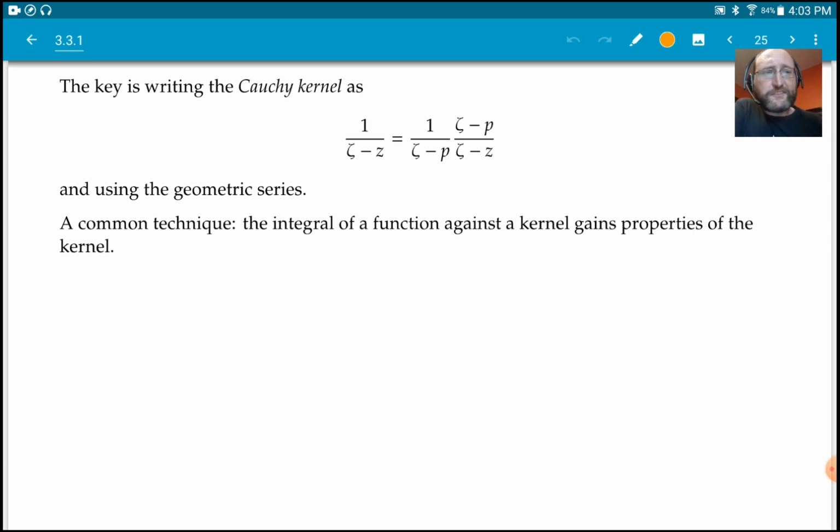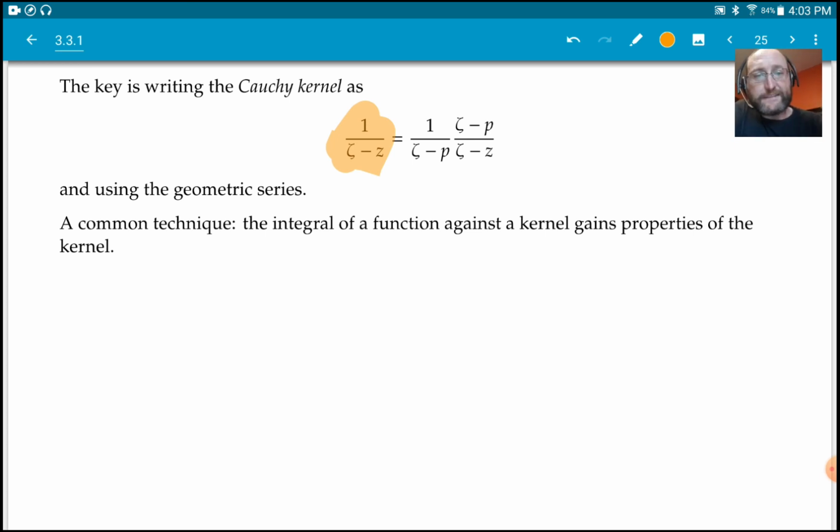Now, it's a fairly common technique that's being demonstrated here. The Cauchy kernel is analytic. Integrating against it, in this case, gets us an analytic function.